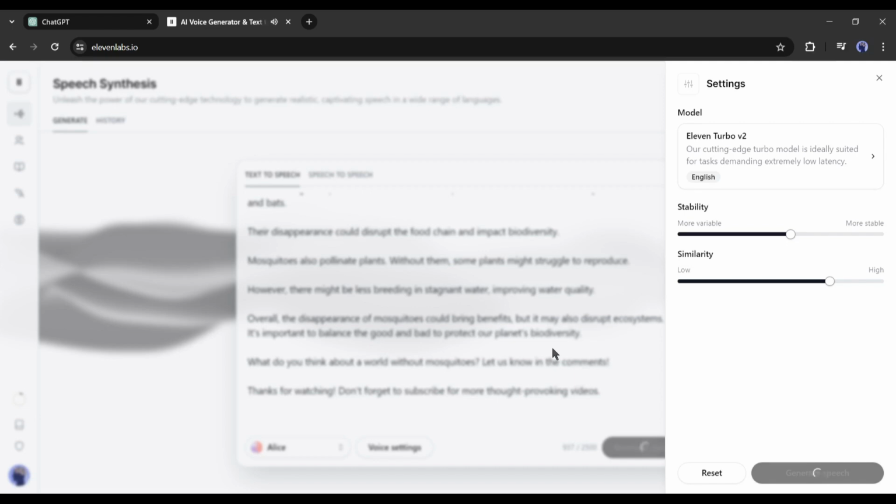What if all mosquitoes disappear from the earth? First, let's talk about the upside.